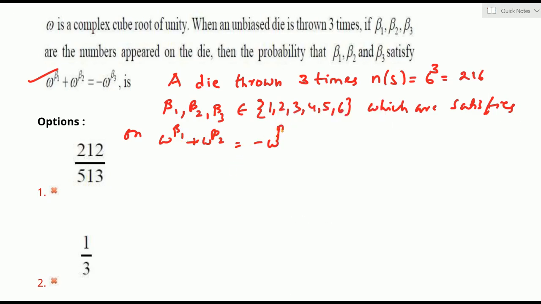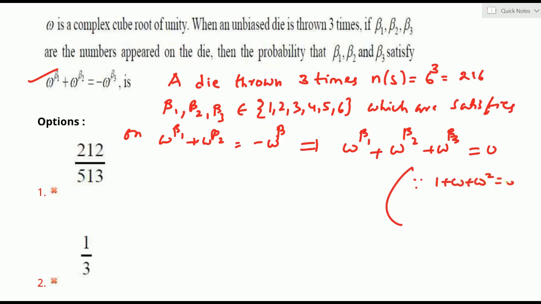Shall I read it as omega power beta 1 plus omega power beta 2 plus omega power beta 3 is 0? You know clearly omega's cube roots of unity are given. For this you have to recollect this result, that is 1 plus omega plus omega square is 0 and omega cube is 1. This result must be satisfied by taking beta 1, beta 2, beta 3 belonging to 1, 2, 3, 4, 5, 6.